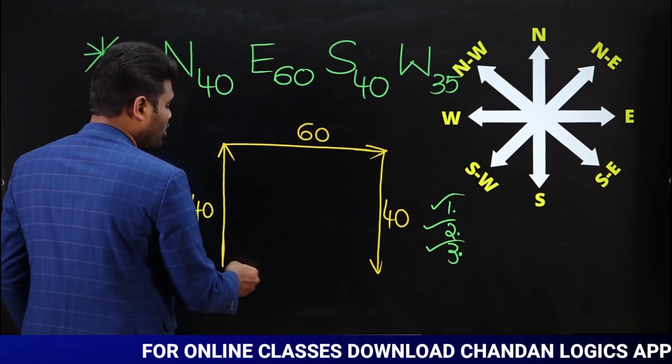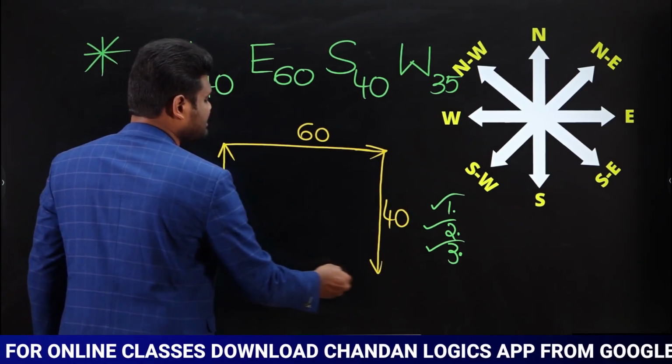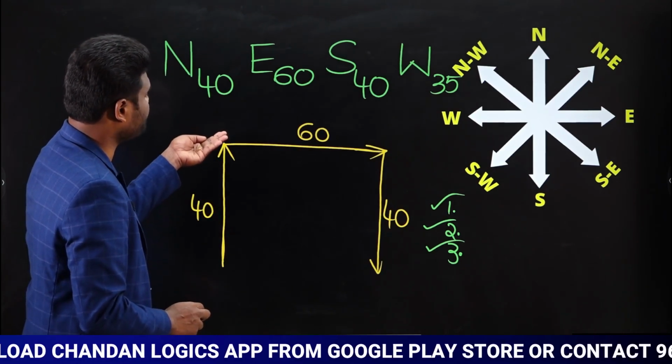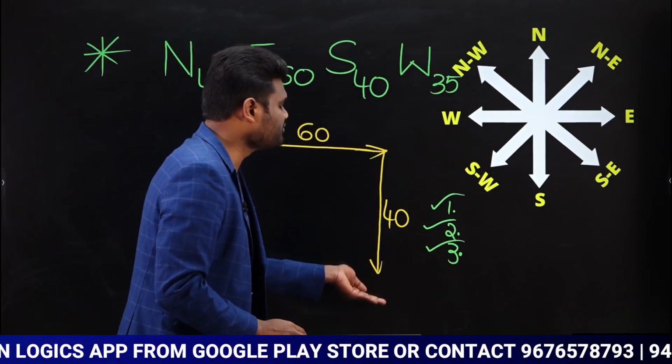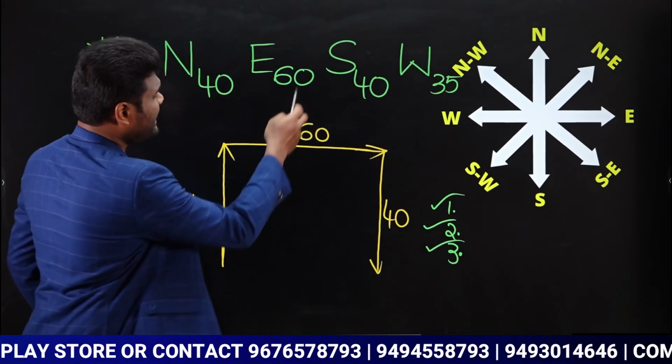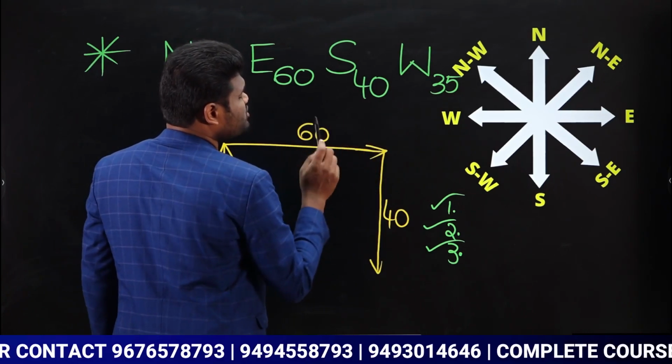Which means now both of these points are on the same horizontal straight line. Why? Because he went towards north 40 and he came down towards south 40, which means both of them are in the same horizontal straight line. Next, what happened? Next he traveled towards west 35.